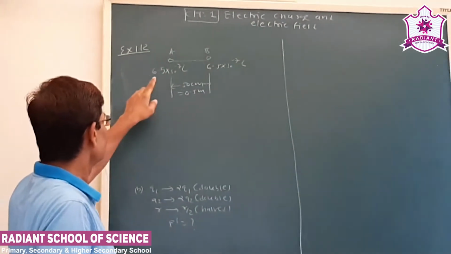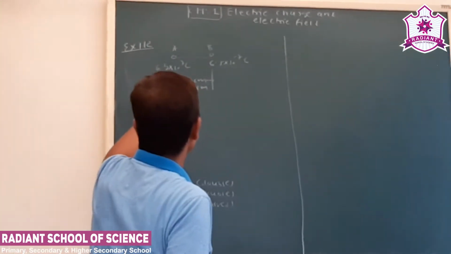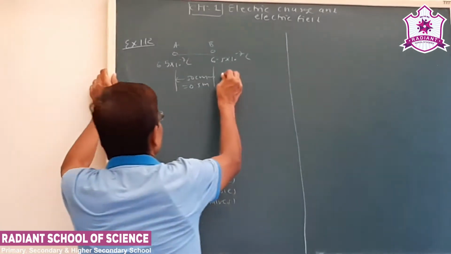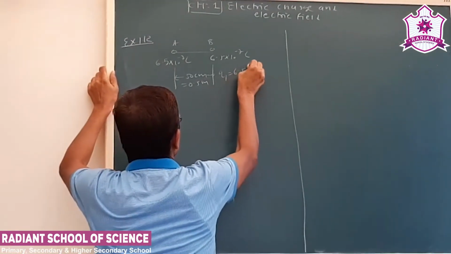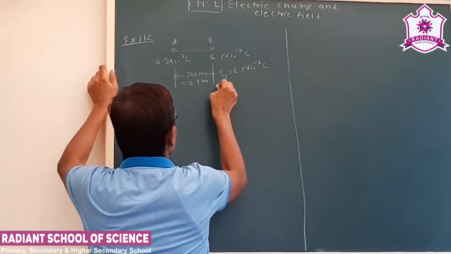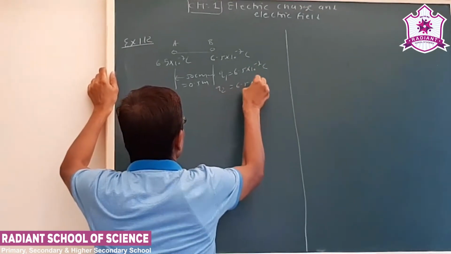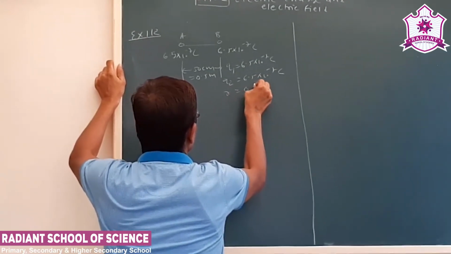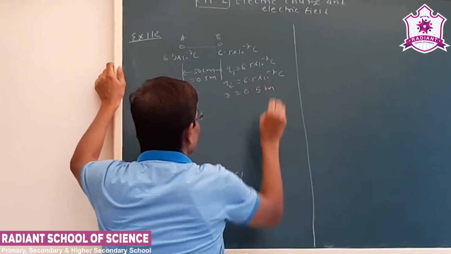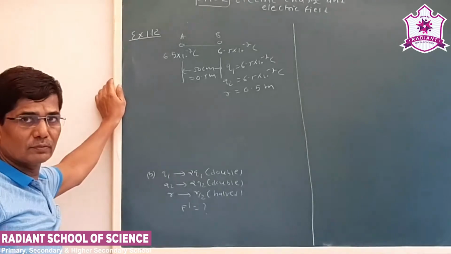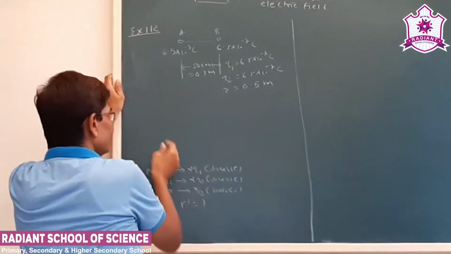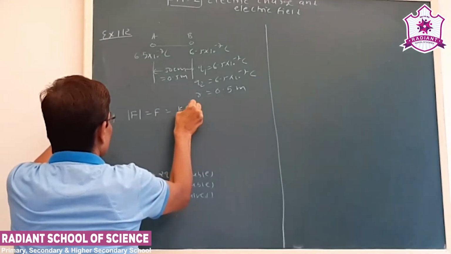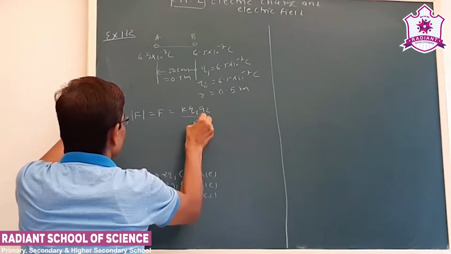There are two point charges, Q1 and Q2, with the same magnitude. Q1 is equal to 6.5 into 10 to minus 7 coulomb, Q2 is 6.5 into 10 to minus 7 coulomb, and R is 0.5 meter. What we have to find out is the Coulombian force between them. If we take only the magnitude of the Coulombian force, F is K Q1 Q2 upon R square.